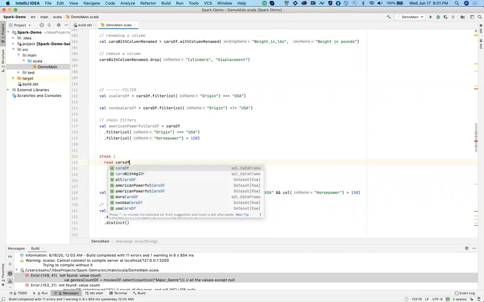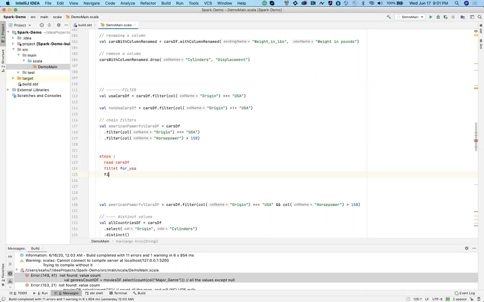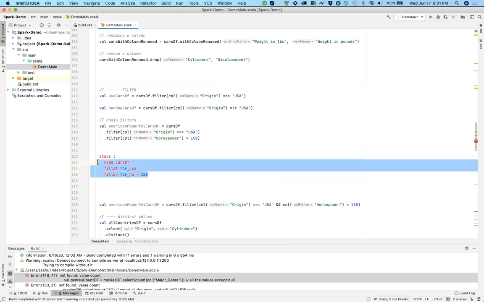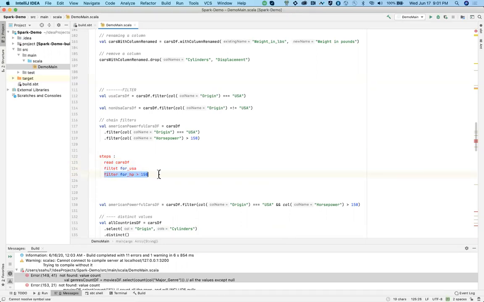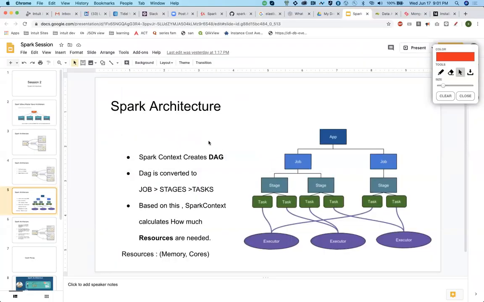Next step is do a filter for USA, then do a filter for horsepower greater than 150. So it creates a graph where the first step is this, second step is this, third step is this. This is a very small example, but this is how it creates the whole DAG from end to end, from the starting point to the last point of your code.